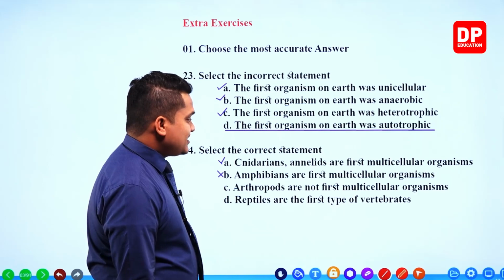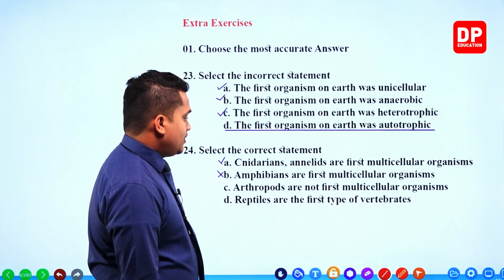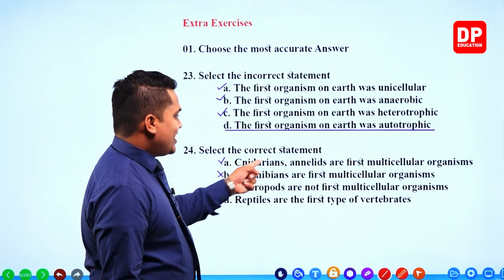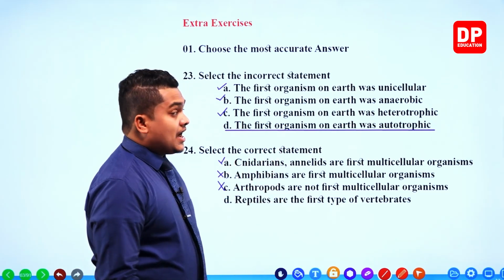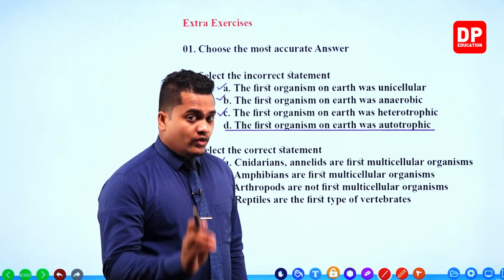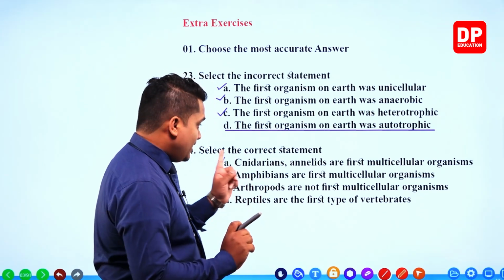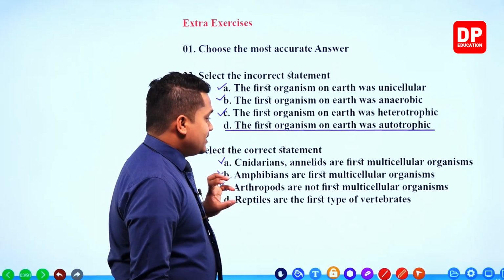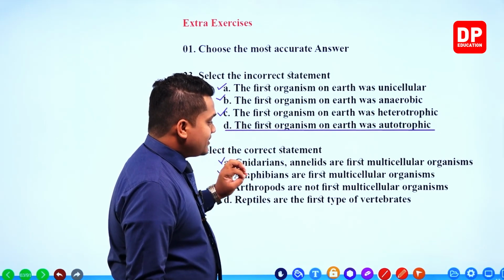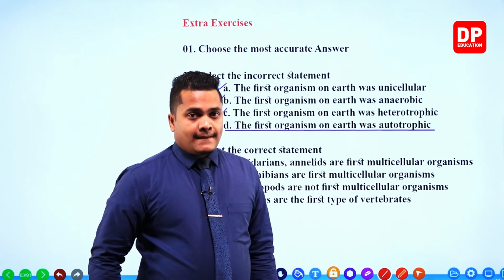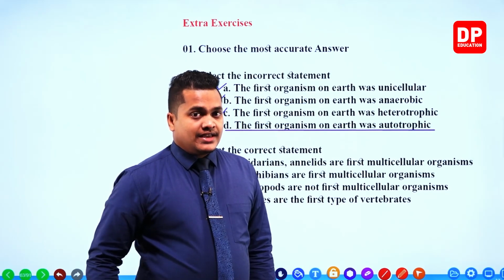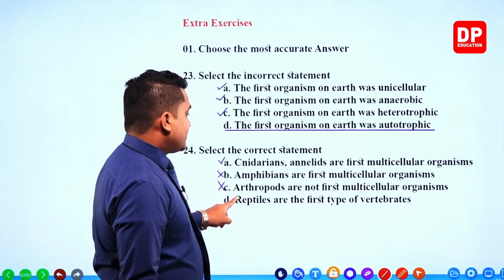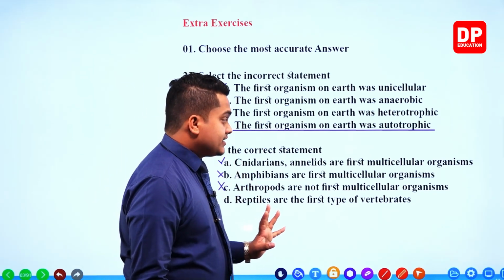Arthropods are not first multicellular organisms. Once again incorrect. Earlier, they mentioned only cnidarians and annelids. But we know that arthropods also should be there, because arthropods, annelids and cnidarians, all three categories, are the first types of multicellular organisms. So, my dear children, this statement is not the correct one.